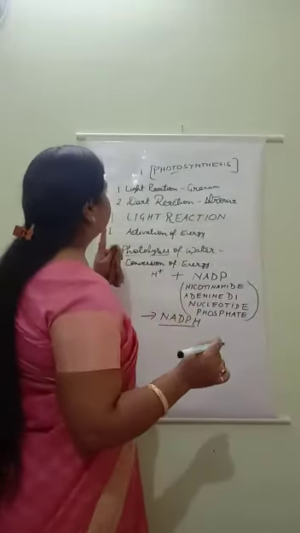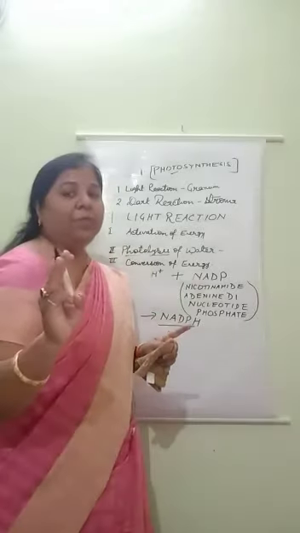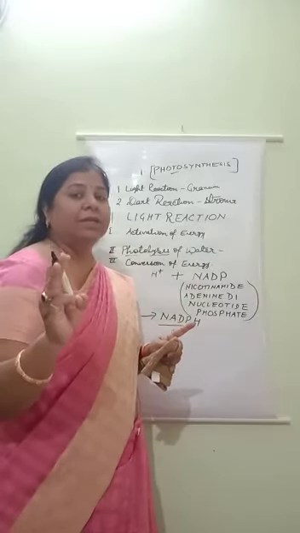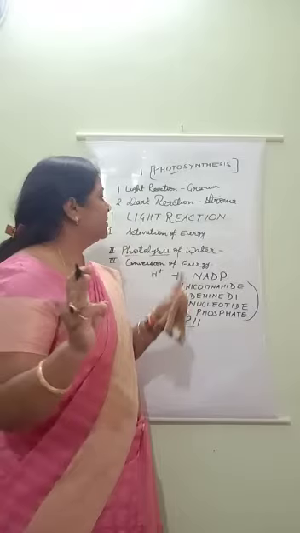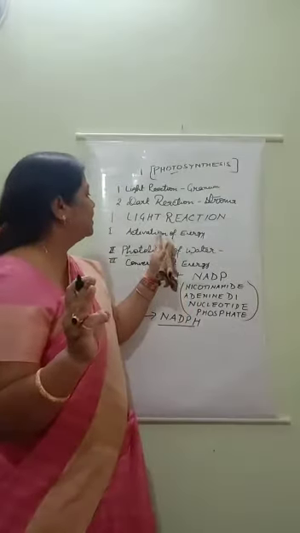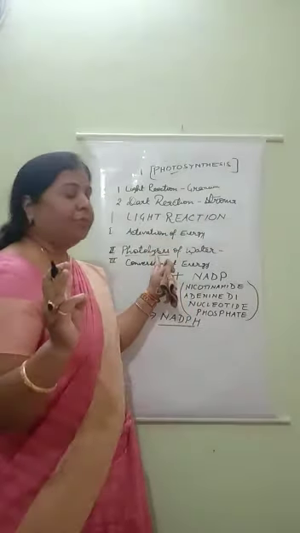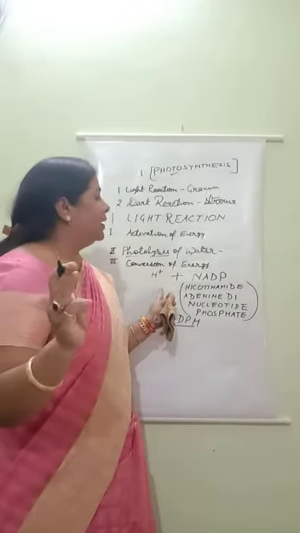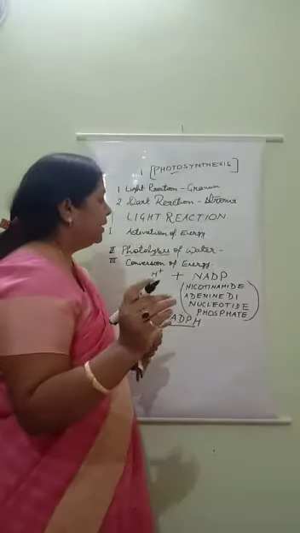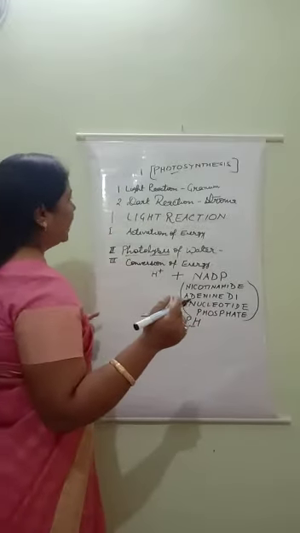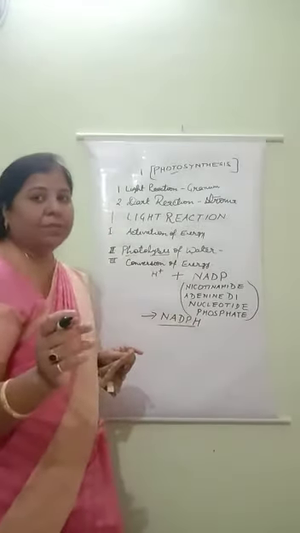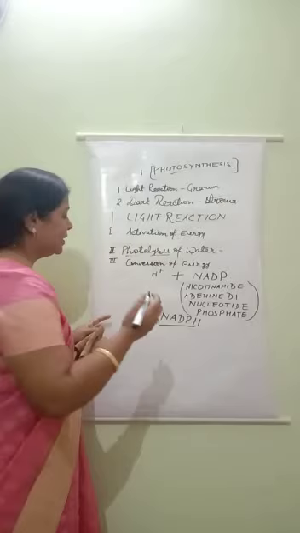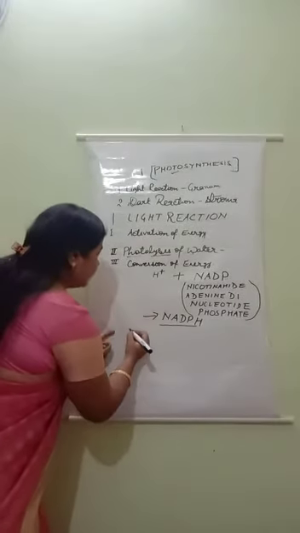So in light reaction, three processes take place. Light reaction completes in three steps. Number one is activation of energy, second is photolysis of water, and number three is conversion of energy. So this way light reaction completes. And in photosynthesis, I told you that you have to learn the reaction of photosynthesis. And what is the reaction of photosynthesis?